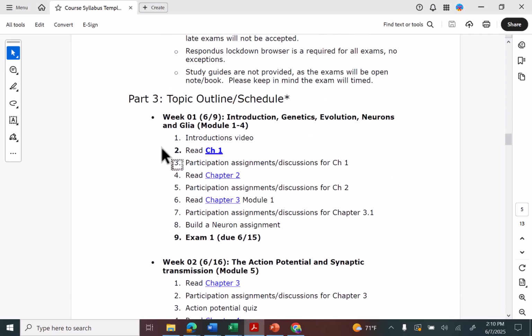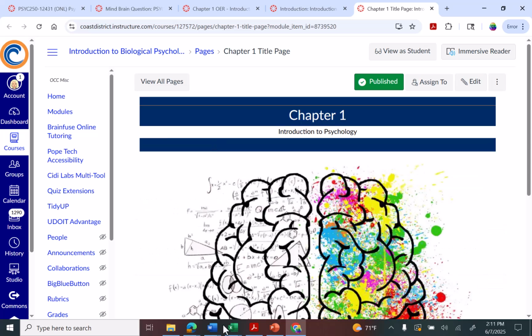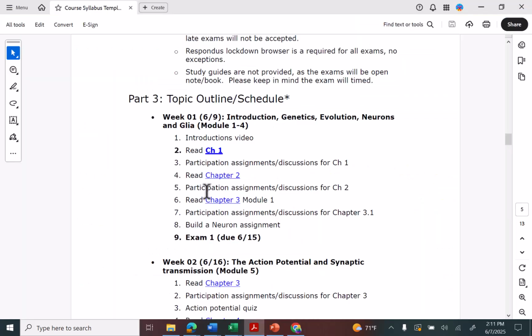And then here we have a schedule or an outline of the schedule. It could change, but for the most part, this is laid out. So in week 1, again, you'll cover 4 different modules and 3 chapters. So first, you'll start with that introduction video due on Wednesday. Then I'm suggesting that you read chapter 1. Again, it's linked here in the syllabus. If you click on that, it will take you right to that OER text. And then participate in the assignments and the discussions for chapter 1. Same for chapter 2, same for chapter 3. And then you have another big assignment due on Sunday that is build the neuron, as well as your exam.